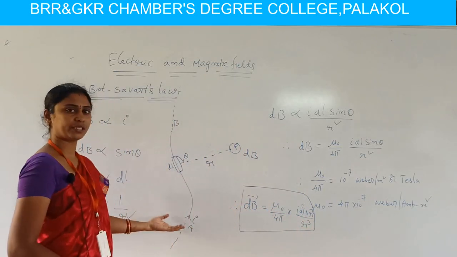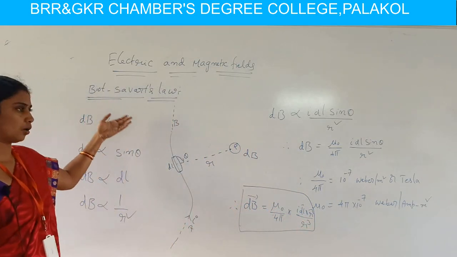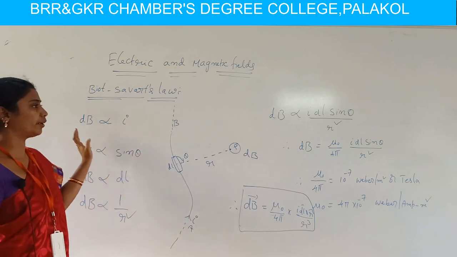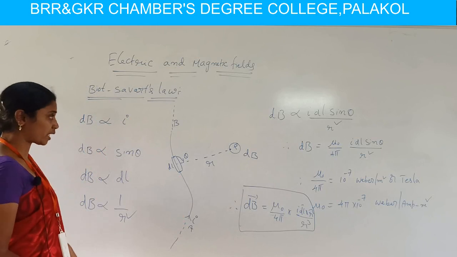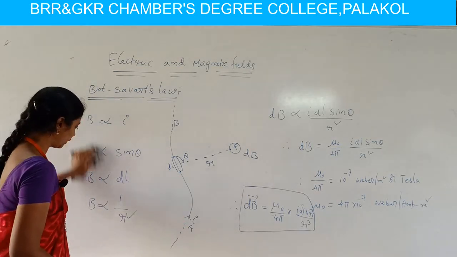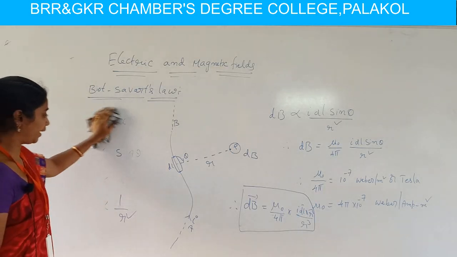This is the magnetic field induction due to a long straight conductor by observing Biot and Savart's law. Okay students, I hope you are following this Biot-Savart's law. We go for our next topic, which is the magnetic field induction.